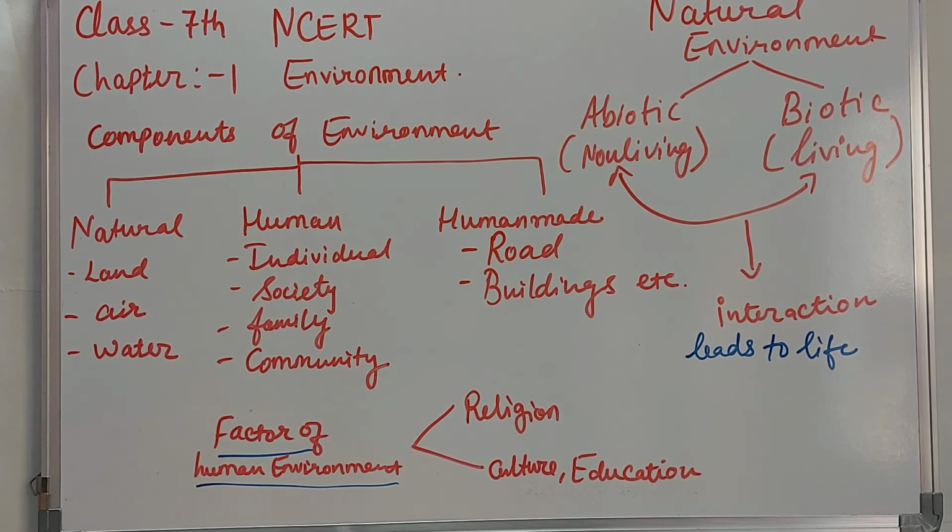And biotic environment is the living environment, which can breathe and which can perform the daily activities that a living being performs. When biotic and abiotic environment interact with each other, then only life is possible. It leads to life.